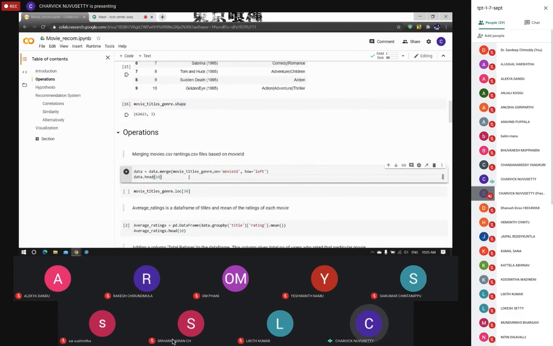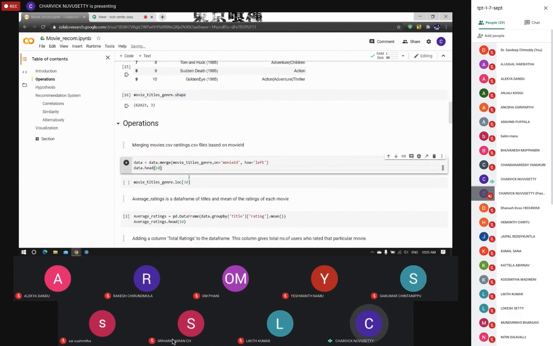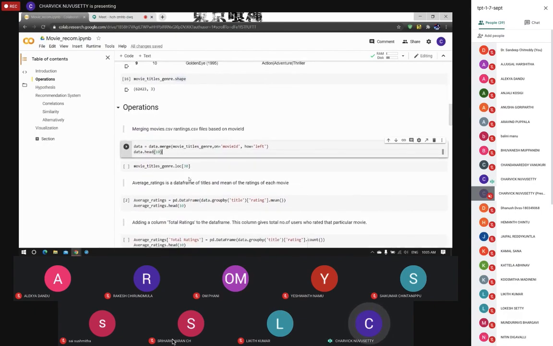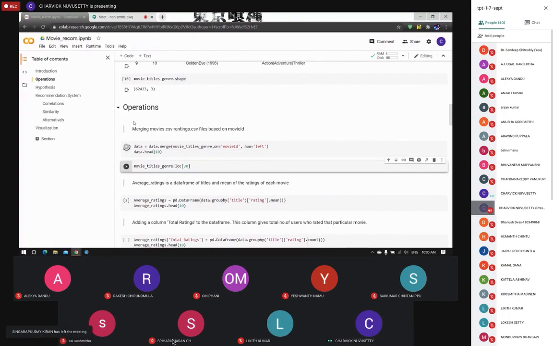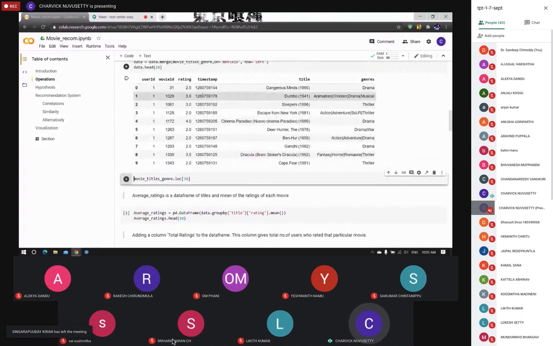The next part is to merge the two CSV files and create one dataset. We are using data.merge based on movie ID, and the movies.csv file is getting appended to the ratings.csv file. The columns till the timestamp are from the ratings.csv file, and the title and genre are from the movies.csv file. As I mentioned, the data is being merged based on movie ID.